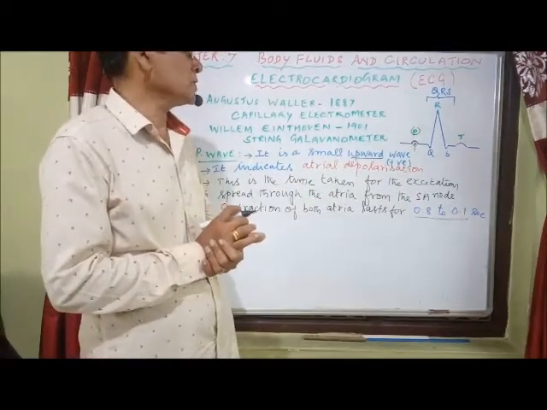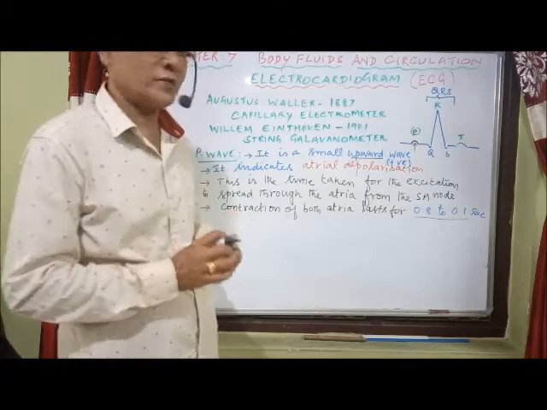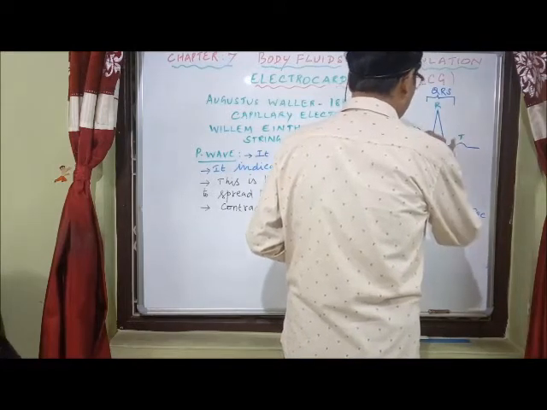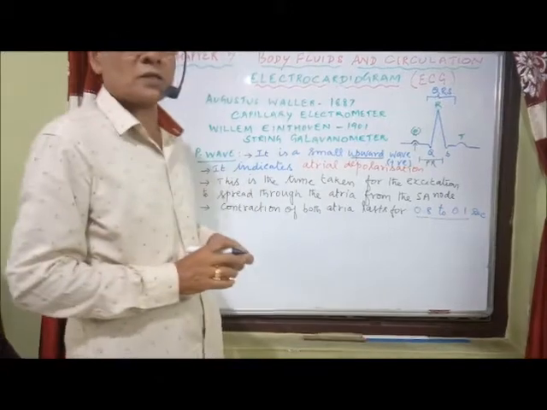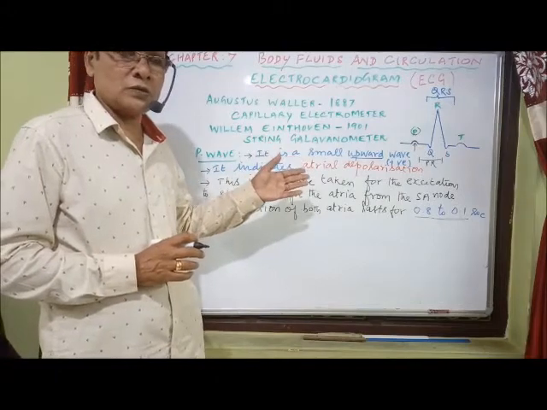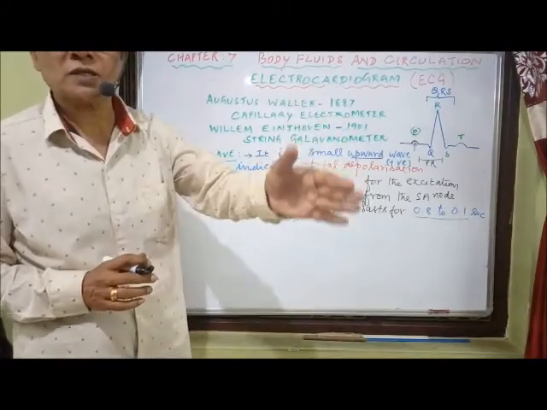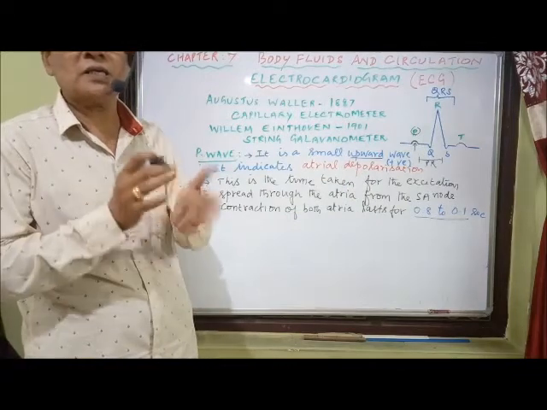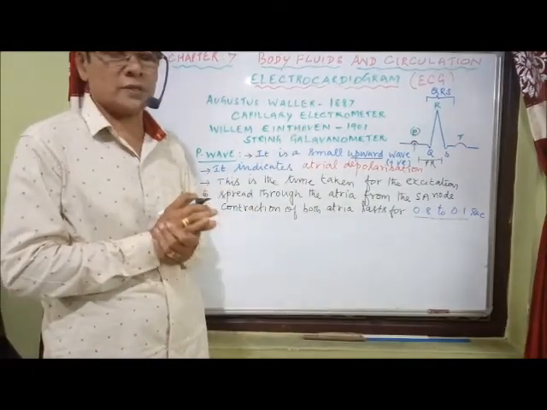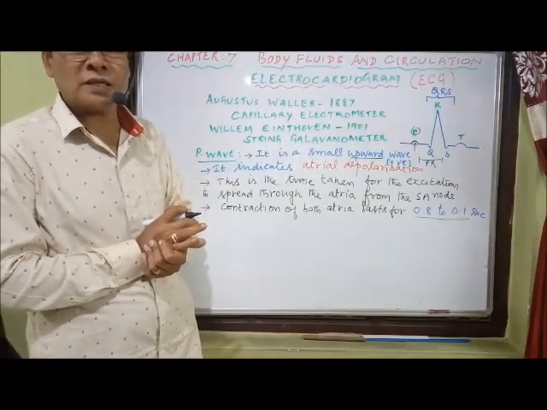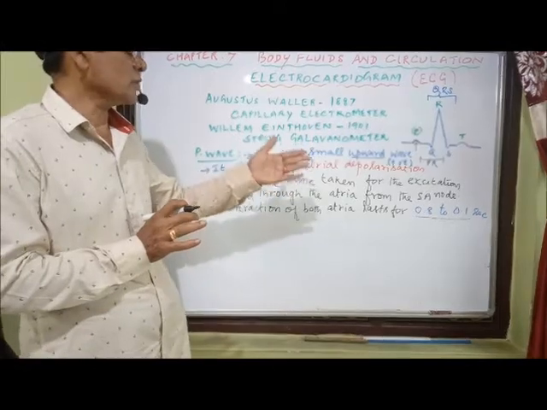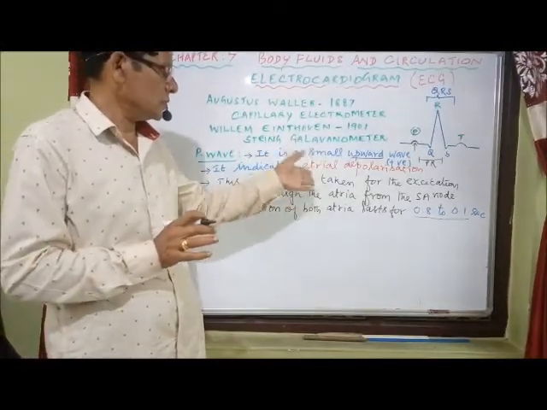Okay, the P wave. Now this P wave is followed by the PR interval. This is the PR interval, between P and R, and this is the ventricular delay. When the impulses pass from the SA node, spreading through the atria and reaching the AV node, the atrioventricular node, there is a delay in the conduction of impulses, and that is indicated by the PR interval. So the PR interval indicates a delay in the AV node, and only then do the impulses pass down. Okay, that's about the PR interval. We'll talk about the PR interval in the next video.